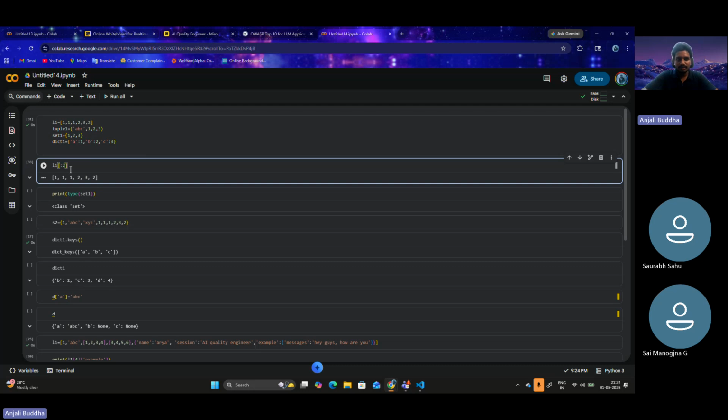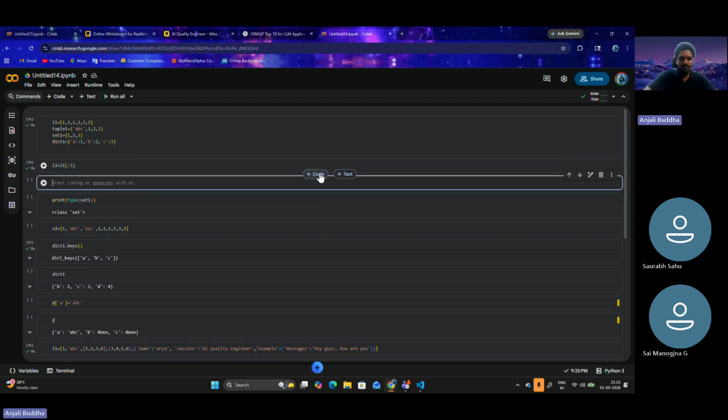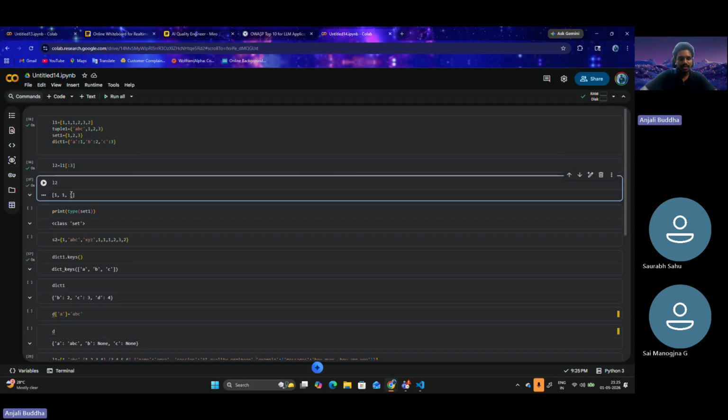Let's say I cut it so the maximum it can go is 2. Now you can see only 2 elements are being printed, that is the 0th index and first index. Let's say I put 3. Now the 0th index, first index, and second index are being printed. That is what slicing actually means. Let's say L2 is equal to this particular slice. Now if I print L2, it contains only the slice of the L1 list.